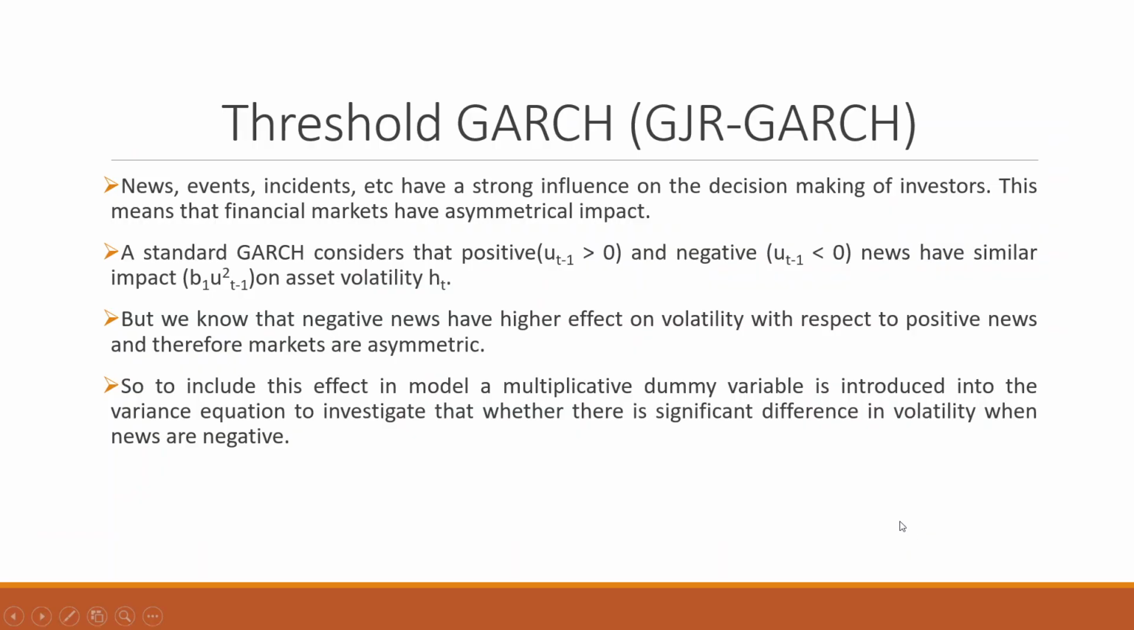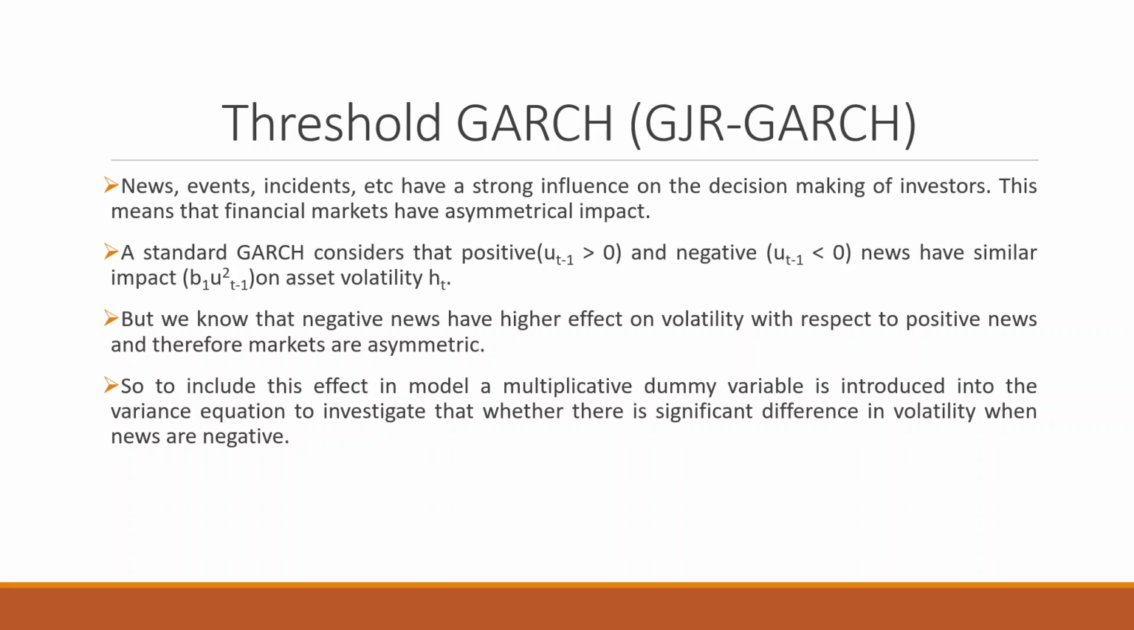Now there is one more GARCH model which is known as a threshold GARCH, also known as a GJR-GARCH. Here we assume that the news events, incidents have a strong influence on the decision making of the investor. This means that the financial markets are asymmetrical. They are having an asymmetrical impact. It means that the negative news effect is more on the volatility in comparison to the positive.